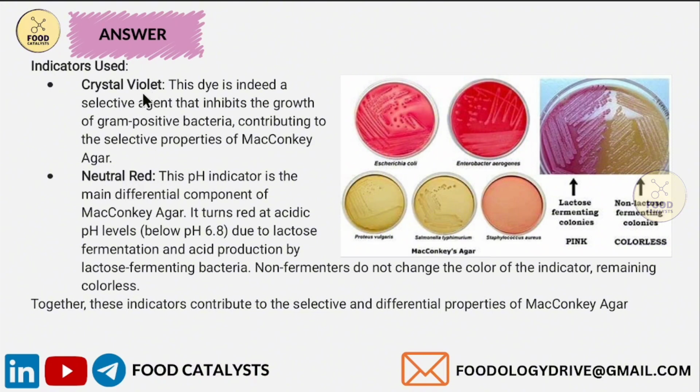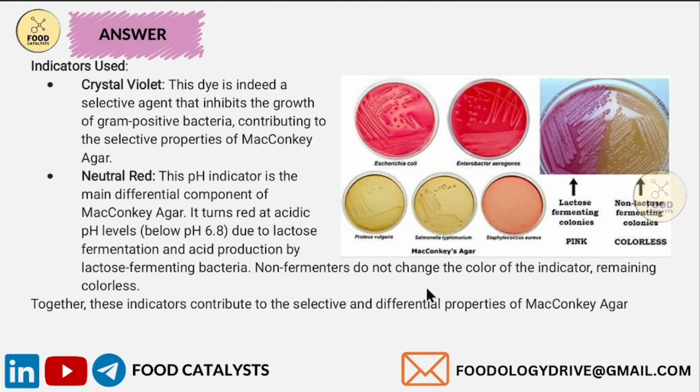Crystal violet. This dye is indeed a selective agent that inhibits the growth of gram-positive bacteria, contributing to the selective properties of MacConkey agar. Neutral red. This pH indicator is the main differential component of MacConkey agar. It turns red at acidic pH levels, that is below pH of 6.8, due to lactose fermentation and acid production by lactose fermenting bacteria.